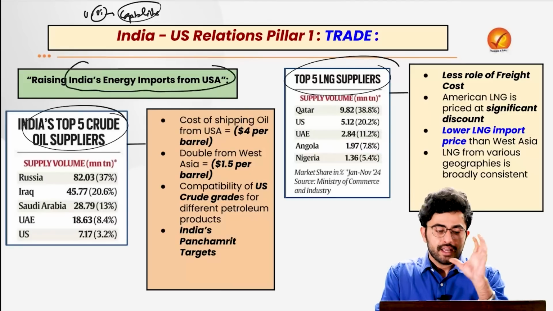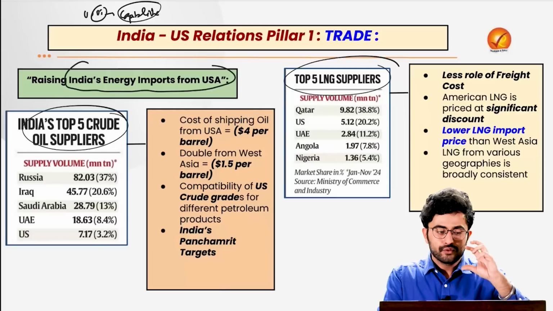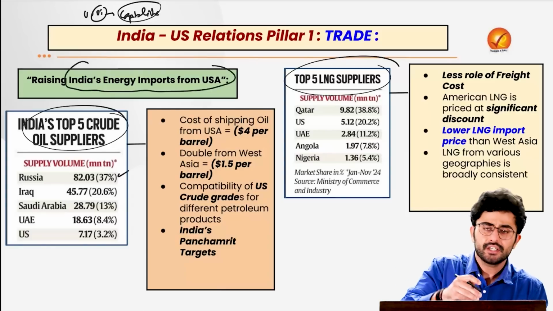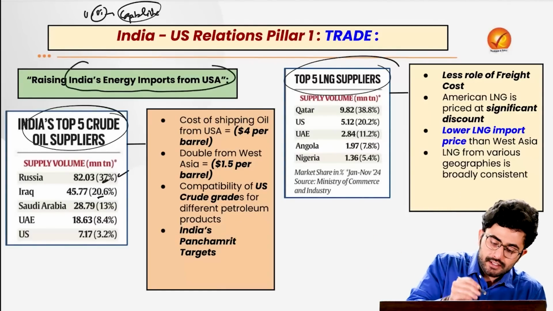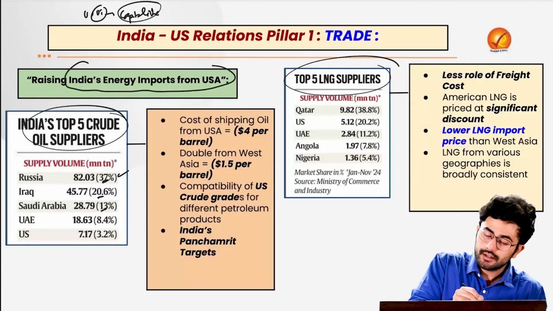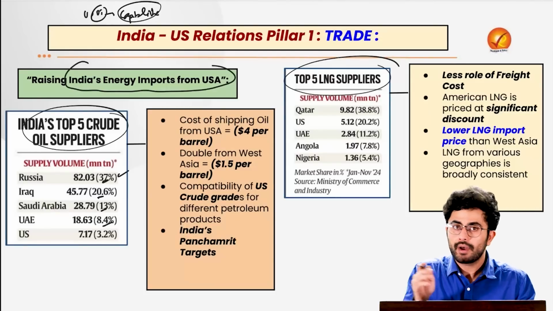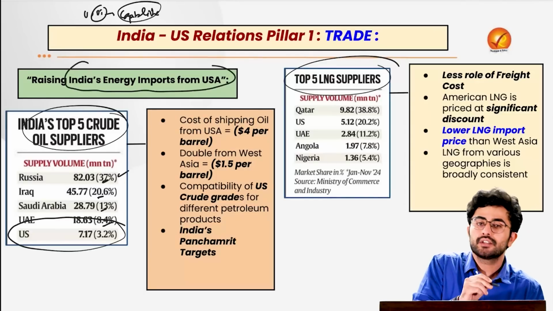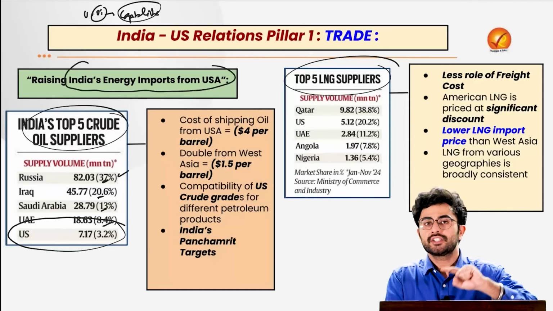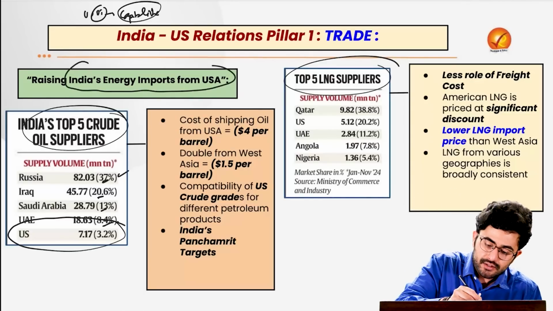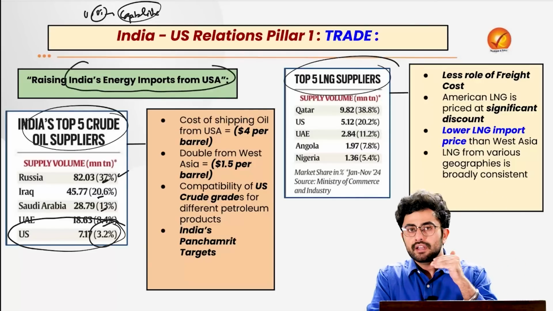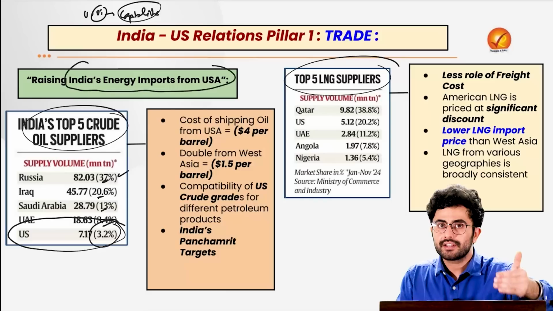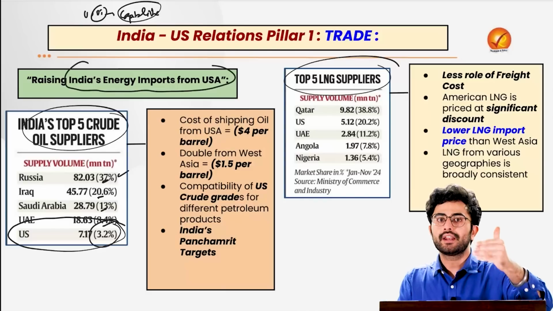The idea is what? If we look at India's top 5 crude oil suppliers, Russia is the largest supplier with 37% of the share. Iraq is the second largest. Saudi Arabia is the third. UAE is the fourth, and keep in mind that USA is the fifth largest oil supplier to our country, but its share in this oil supply is only a meager 3.2%. So now the US is trying to push its oil export to our country.